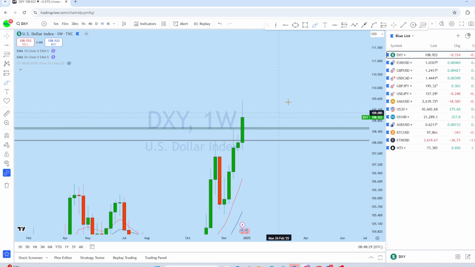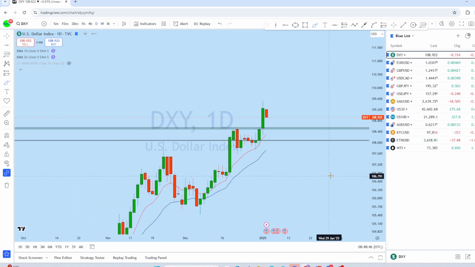What I think is that as we are expecting from the monthly DXY to come back down to retest the support level, this week we might see an initial drop. I think the price may retest this support level from the weekly before moving back up again.